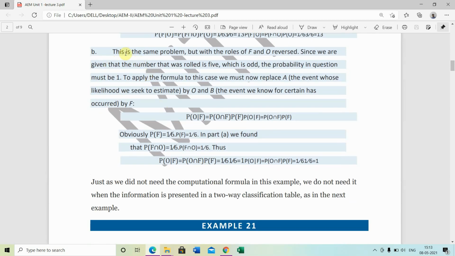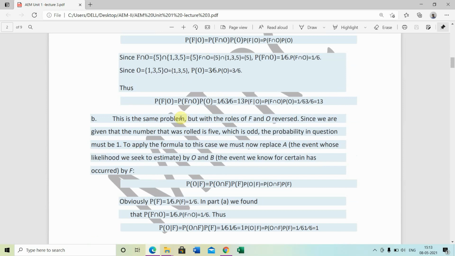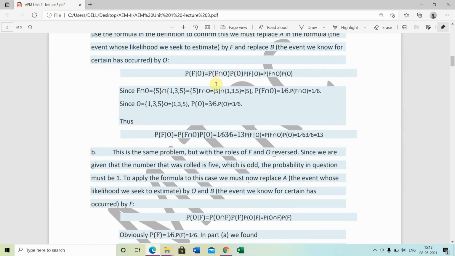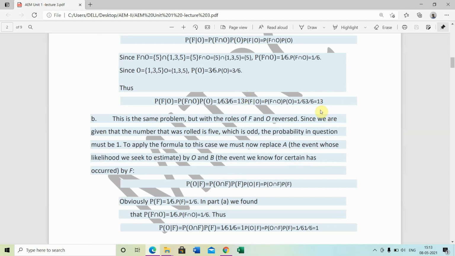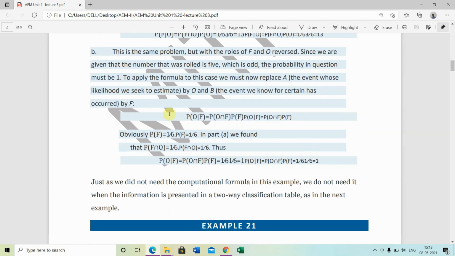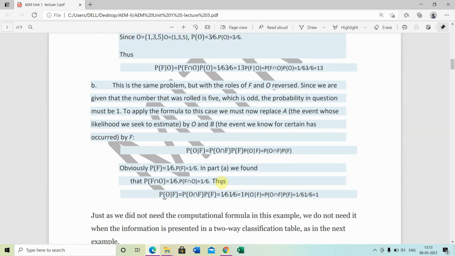Second question, if we find the probability P(O|F), if you are given the probability of 5 and find the probability of odd number, then P(O|F), the probability of O upon 5, will be equal to one by 6.